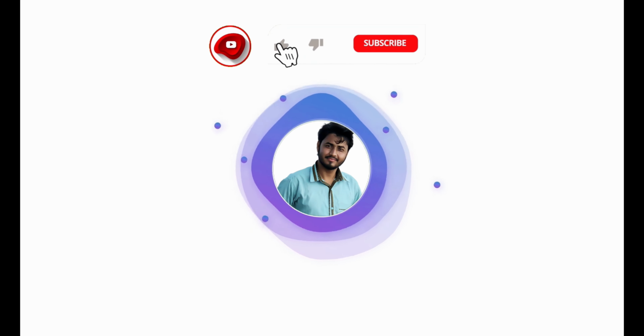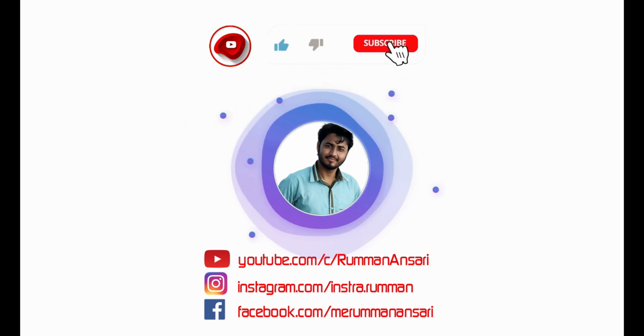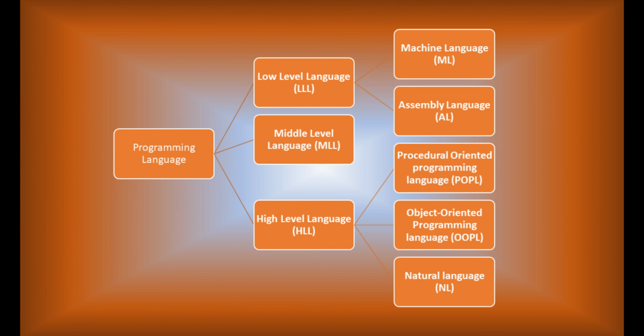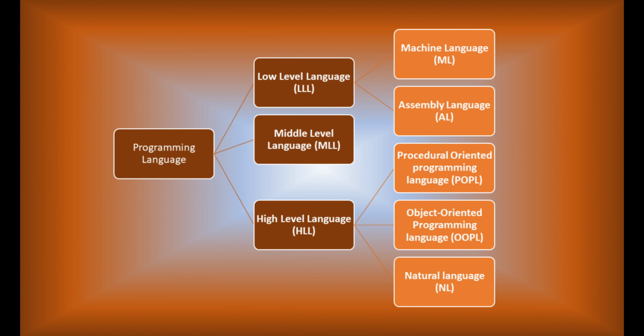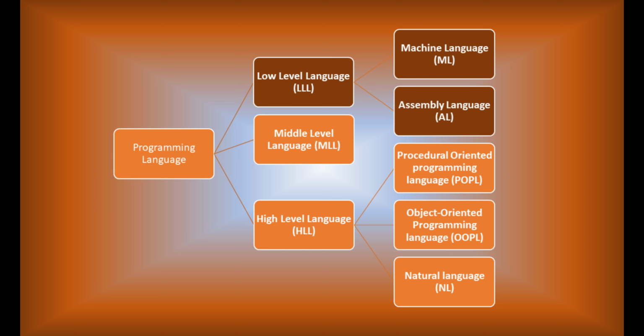In this section we will discuss types of programming language. Programming language is mainly divided into three categories: 1. Low-level language. 2. Middle-level language. 3. High-level language. Low-level language is further divided into two parts: 1. Machine language. 2. Assembly language.